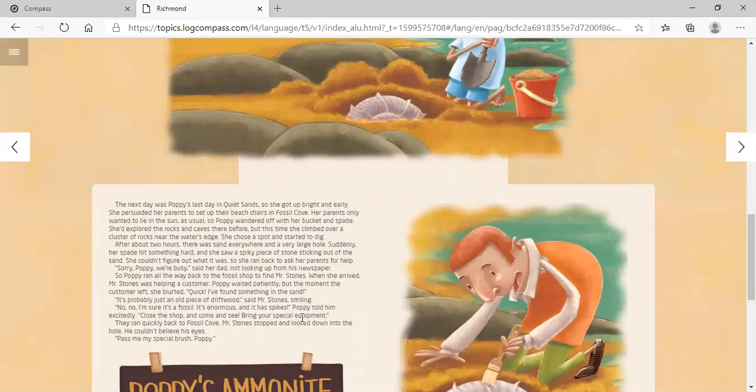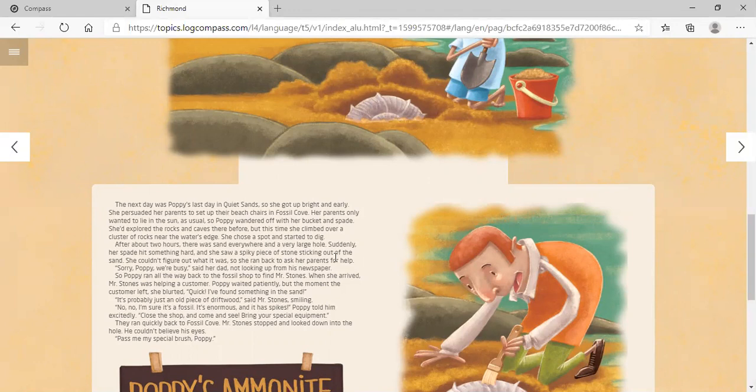So she waited patiently until he said bye to the customer that wasn't there. When he ended with this person, she told him that she had found something in the sand. He was like, maybe it was an old piece of driftwood, sorry. So she said, no, it's a fossil, and it's enormous and it has spikes. So she persuaded him to bring her his tools, and they went to the beach.